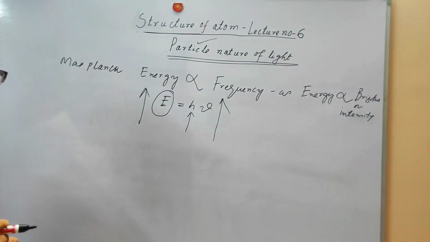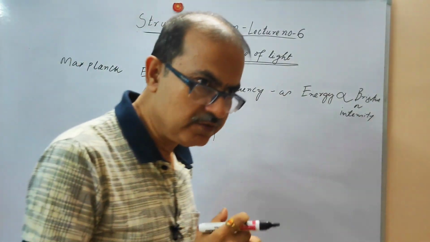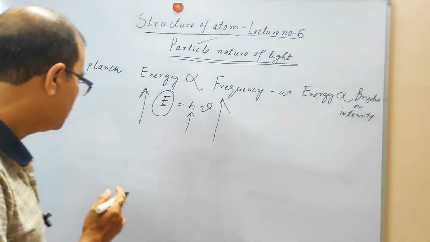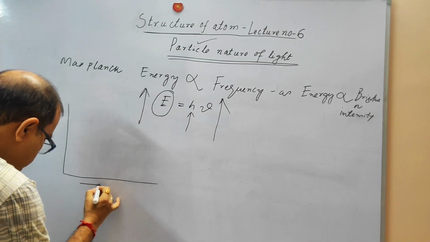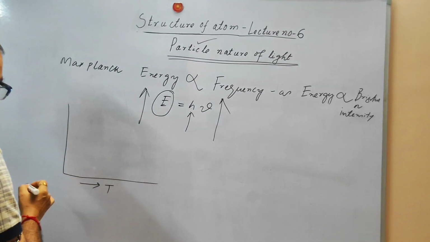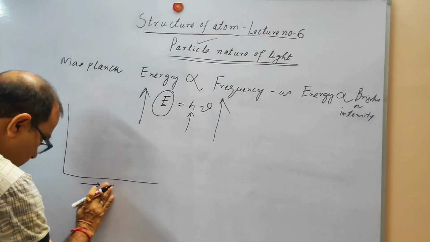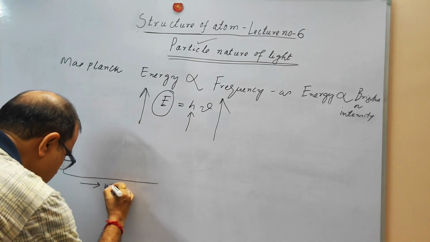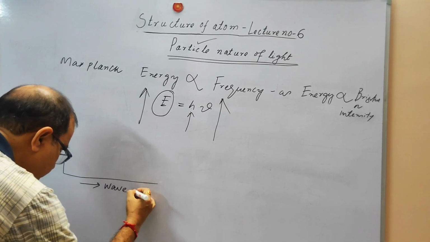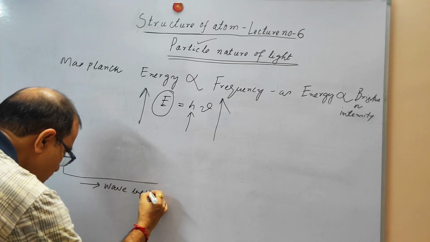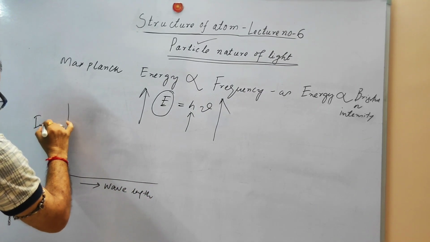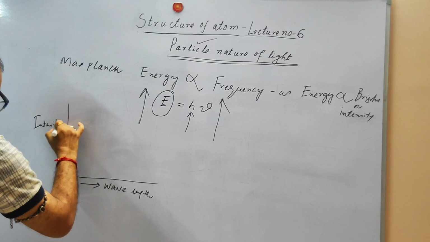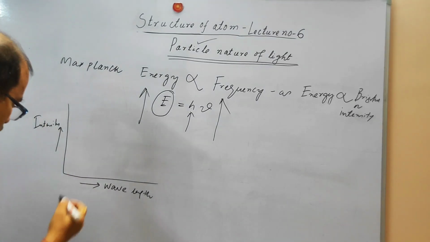You can also make a distribution of these things. Suppose you plot temperature T, and in this case the x-axis is wavelength and the y-axis is intensity.